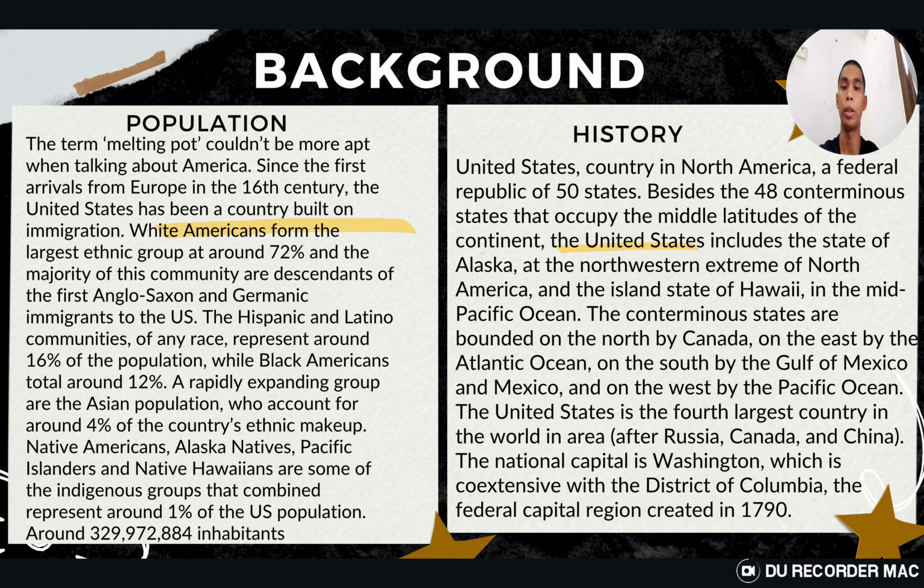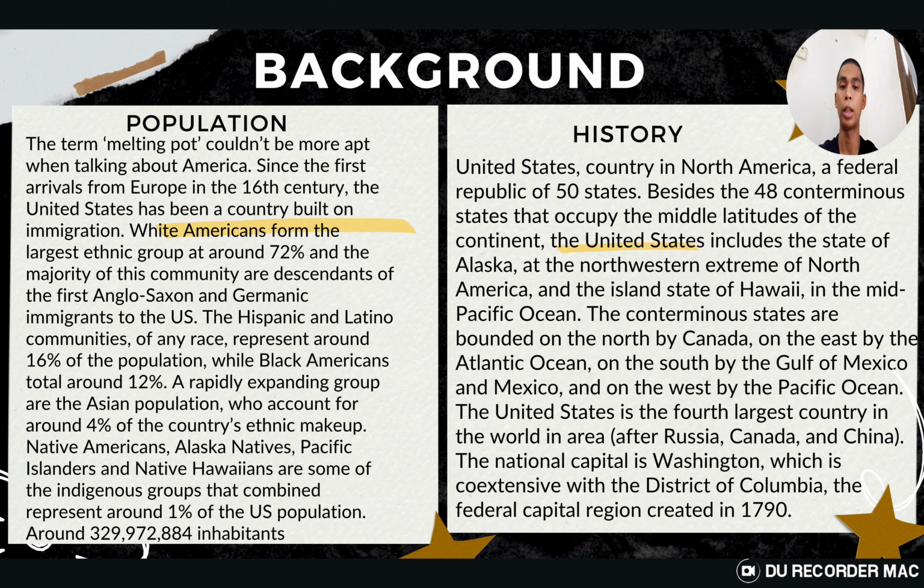The fifth point is history. The United States has 50 states, 48 states on the mainland and 2 states are separate. For example, Alaska at the northwestern extreme of North America and Hawaii in the Pacific Ocean. The United States is the fourth largest country in the world in area and the national capital is Washington.